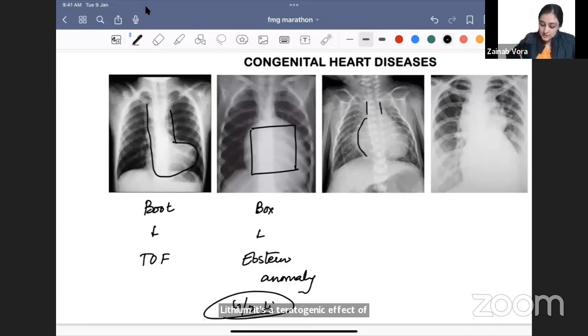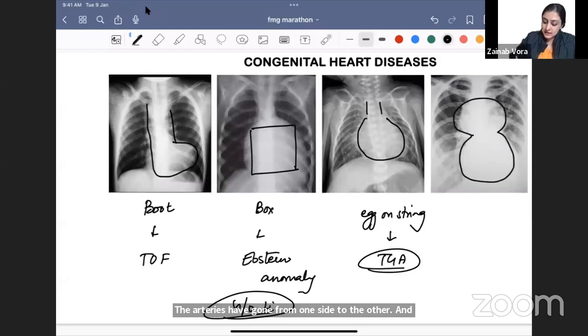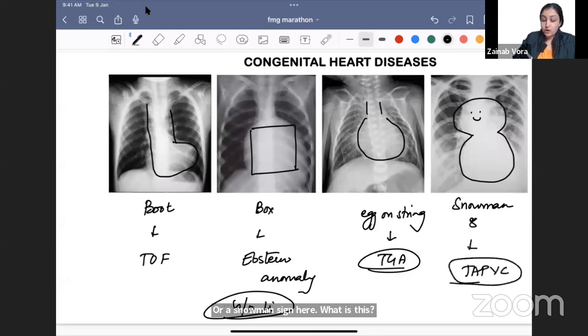When you see that it's looking like an egg on string sign, what is it? It is transposition of great arteries. The arteries have gone from one side to the other. And when you see this figure of 8 or a snowman sign here, what is this? This is TAPVC, totally anomalous pulmonary venous connection. Which type? Very nice. All of you are telling me the type also. The most common type, that is supracardiac.